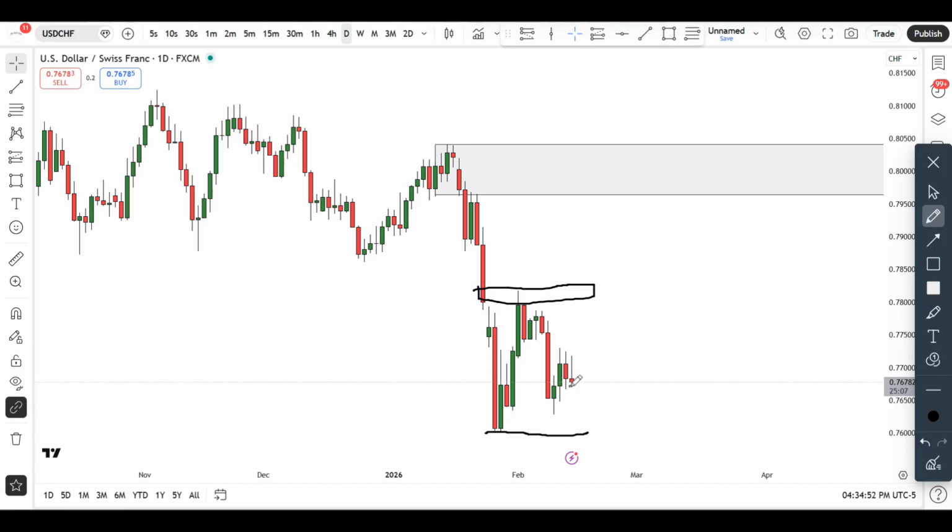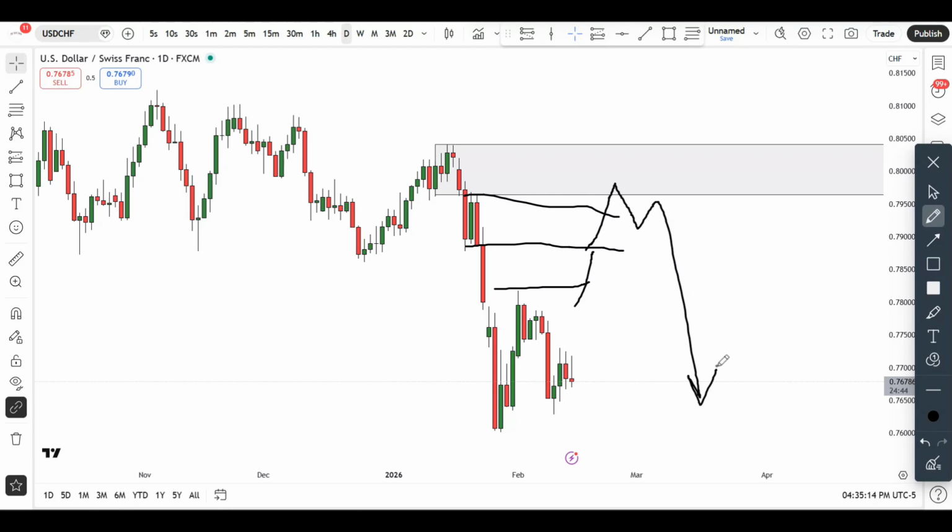So again, the market needs to make a decision. We're pretty much in the middle of nowhere right now. So we either wait for a break below this level or a break above this level. But be careful with bullish breaks, in my own opinion, as upon breaking this level the market will just be running into this supply area and also into these selling origins that we have here, and the market can easily turn around to the downside from there.